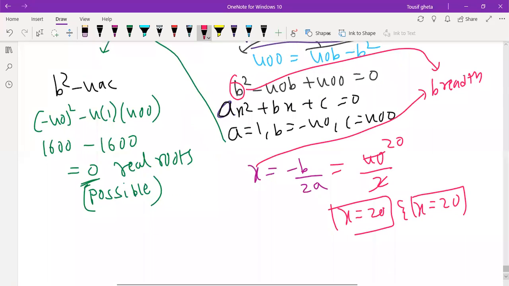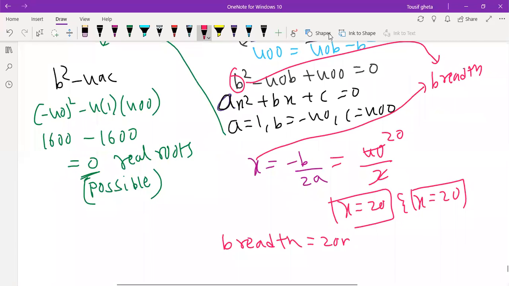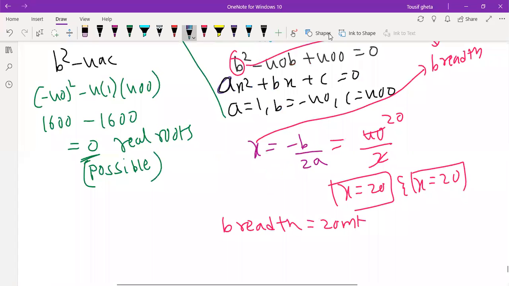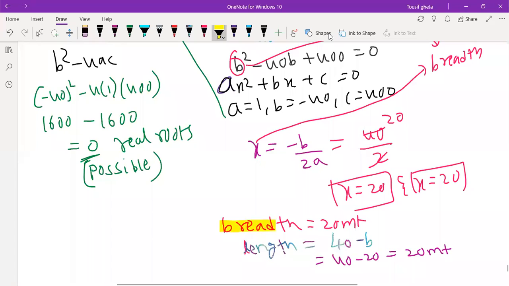So you can write down length. Breadth is equal to 20 meter and length is equal to what was that we got? 40 minus B it was. So both we got length and breadth, both we got 20, 20.